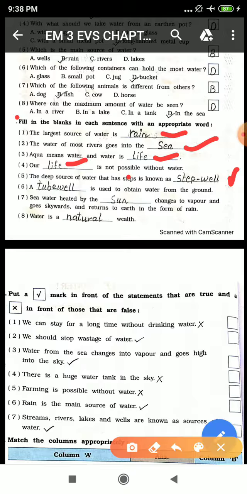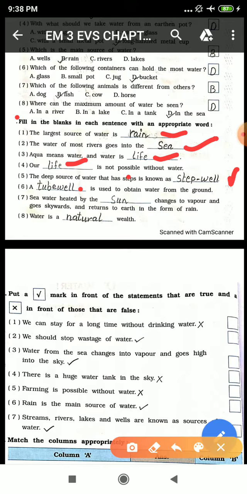Sixth one, a tube well is used to obtain water from the ground. So tube well is used to obtain the water from the ground. As we get water from the ground only, tube well is used to bring water out from the ground.